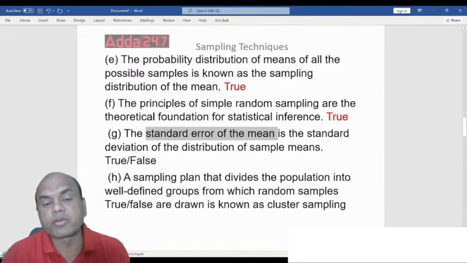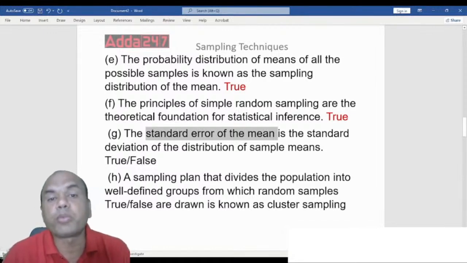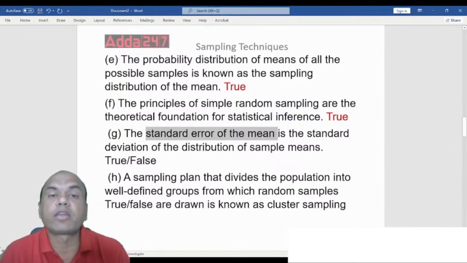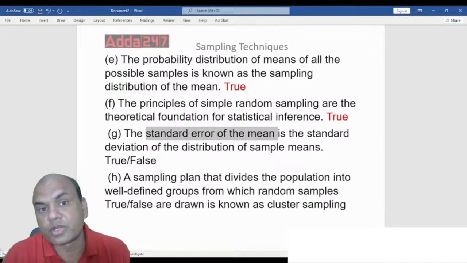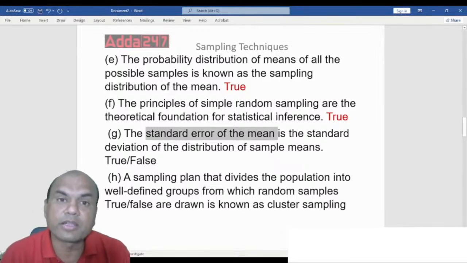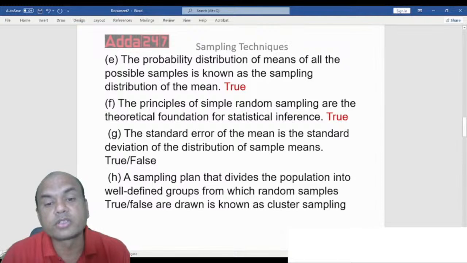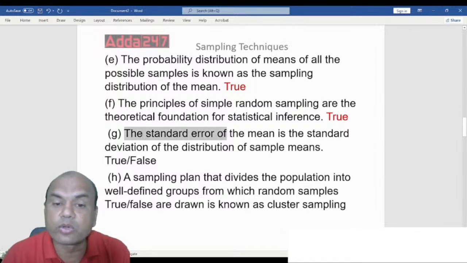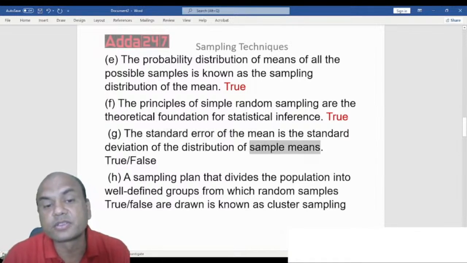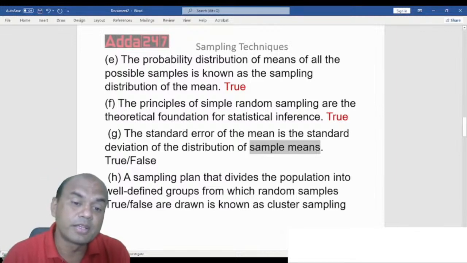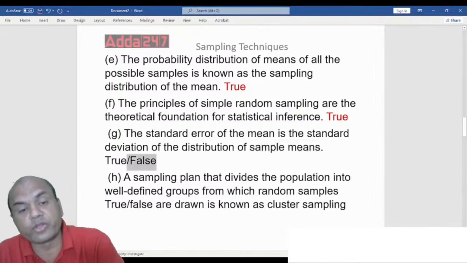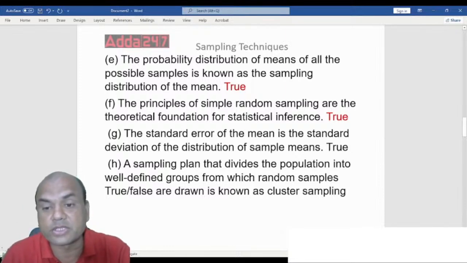Remember one simple logic. For population, we always use the word standard deviation. And for samples, we always use the word standard error. So standard error of the mean is the standard deviation of distribution of the sample means. So standard error will relate to samples. So this is again true. These are all information points for you. In exam, you might get such questions. Okay? True.